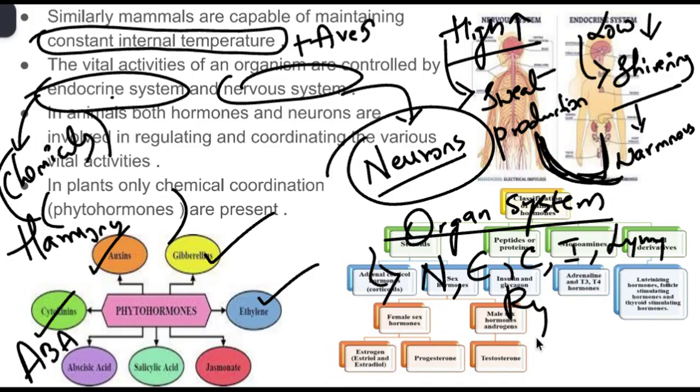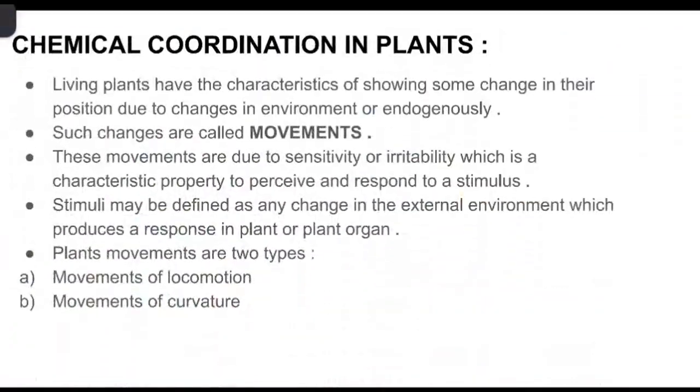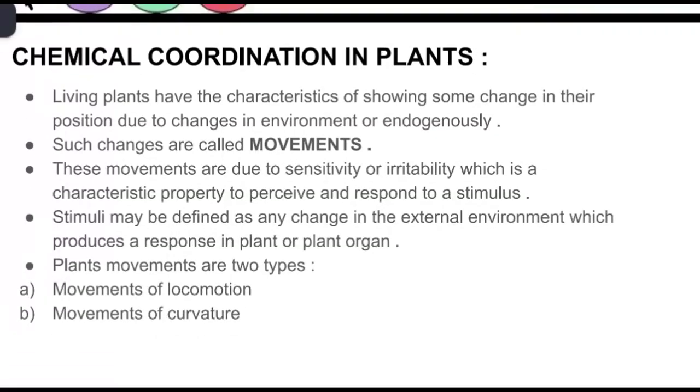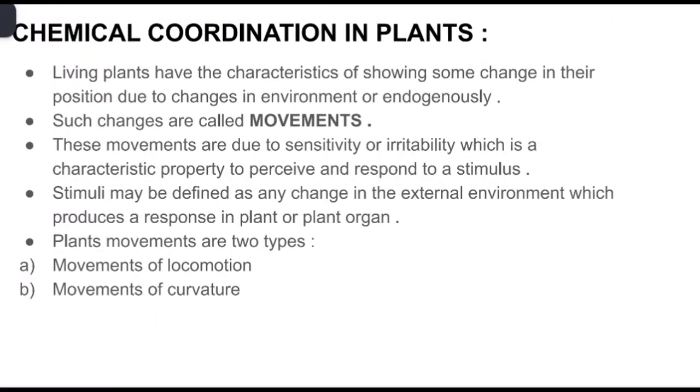So multiple systems are running inside your body, so there is a need to control and coordinate with each other, so that one system will not overlap with another and your body will stay in a steady state, right? This is the importance of control and coordination inside your body, whether it is a plant or an animal.